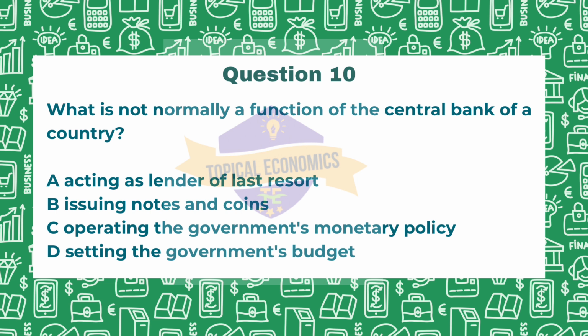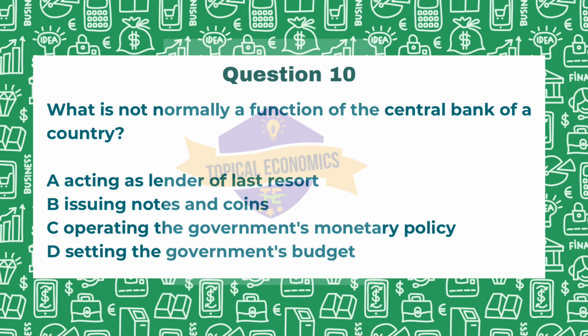Proceeding with the 10th question. What is not normally a function of the central bank of a country? Option A, acting as a lender of last resort. Option B, issuing notes and coins. Option C, operating the government's monetary policy. Option D, setting the government's budget. This is from 2019 October-November paper, version 2.